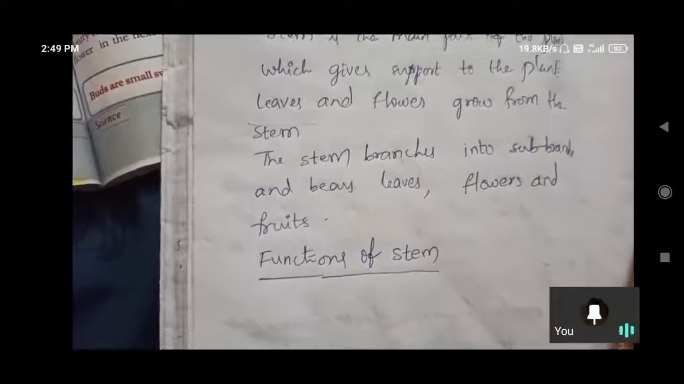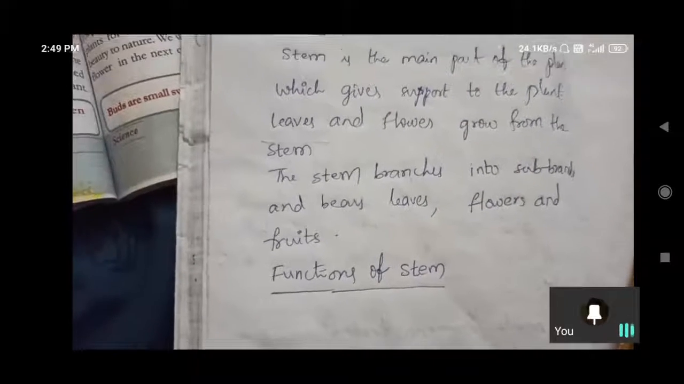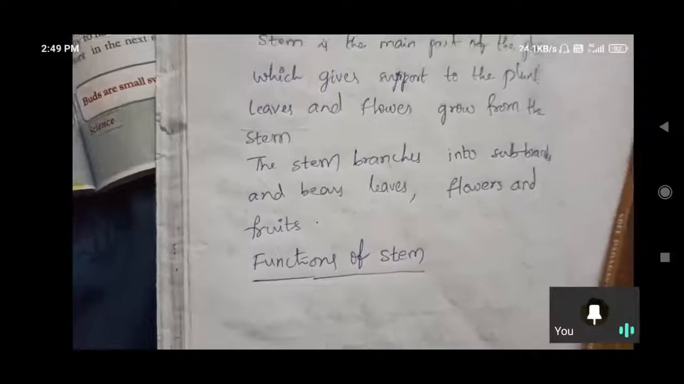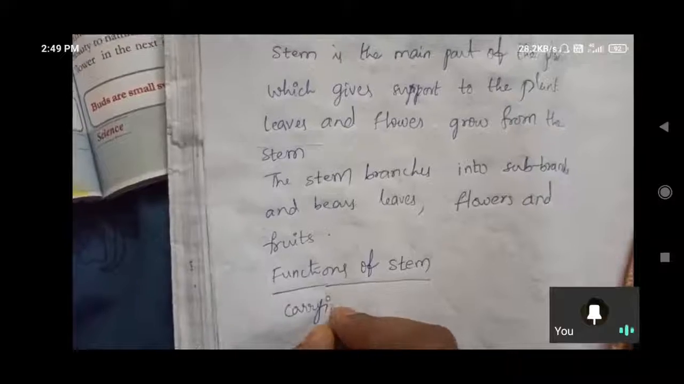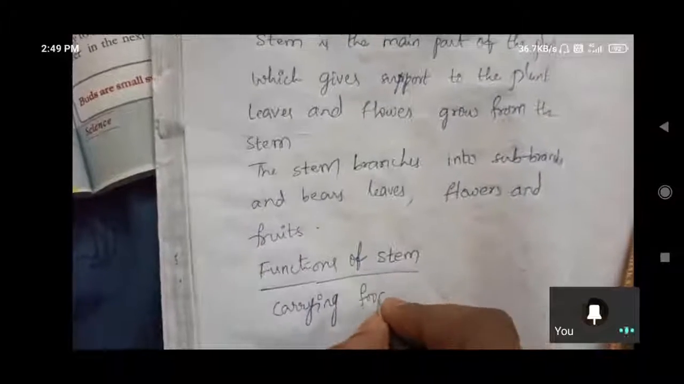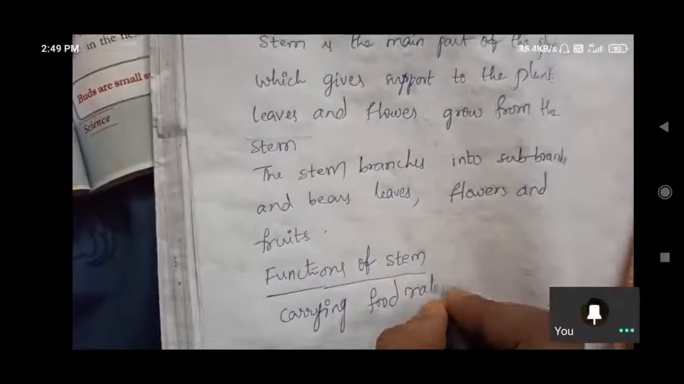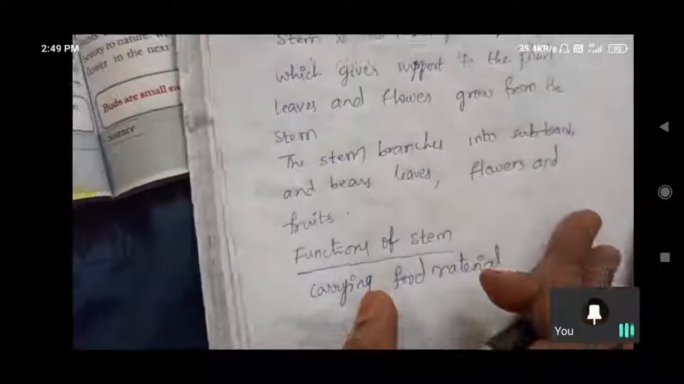From the starting onwards I am giving that information to you. Here, carrying food material is the most important function of the stem.